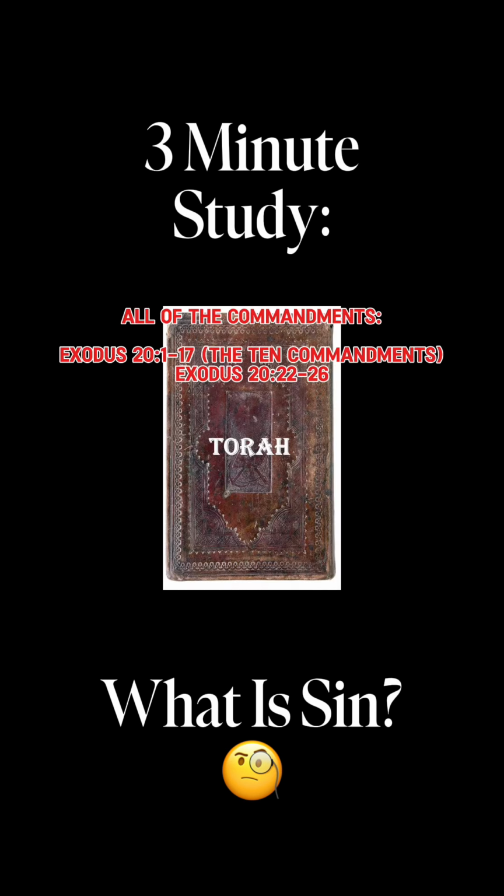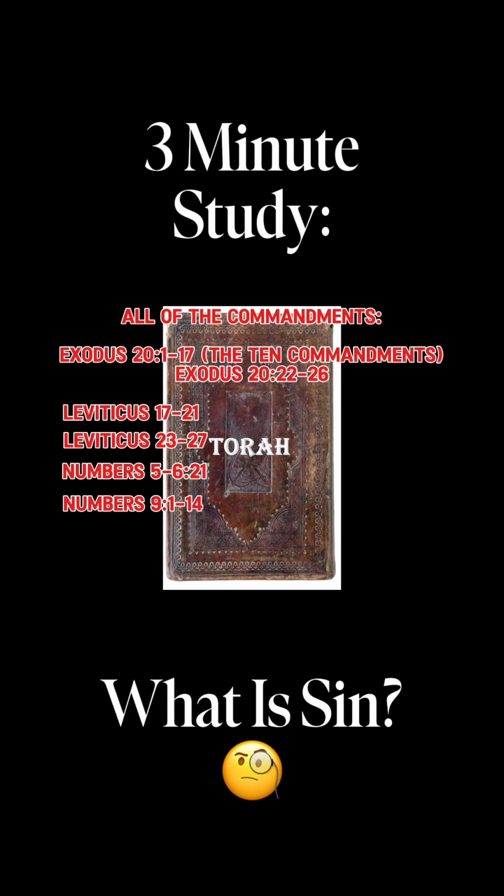Now I'm going to name everywhere else through these books that he gave his instructions to Moses to give to us, so we can know exactly what all of his commandments are, which are his instructions on how to live if he is our God and we are his children. Leviticus chapter 17 through the end of chapter 21. Leviticus chapters 23 through the end of chapter 27. Numbers chapter 5 through chapter 6 verse 21. Numbers 9:1 through 14.